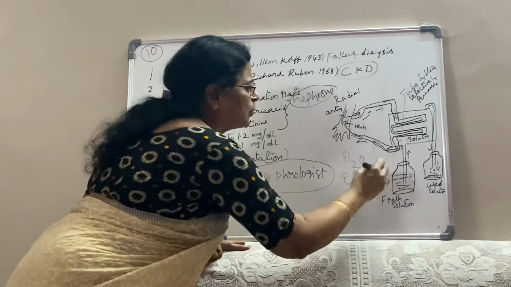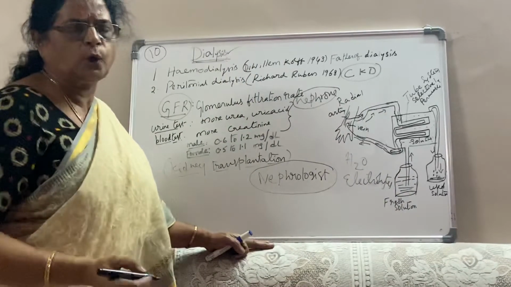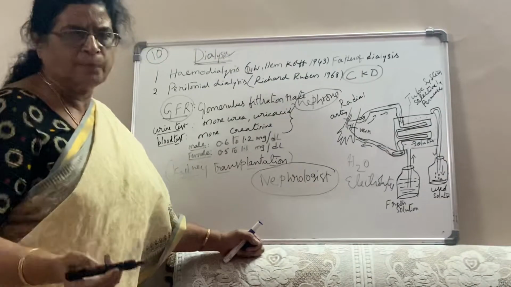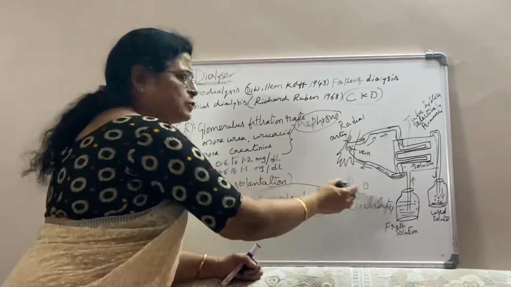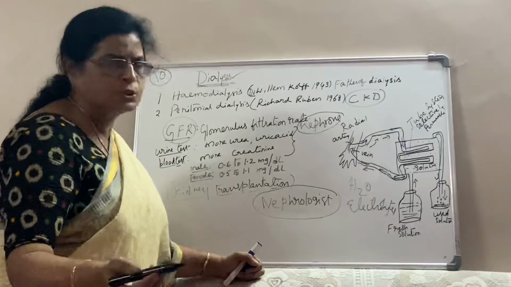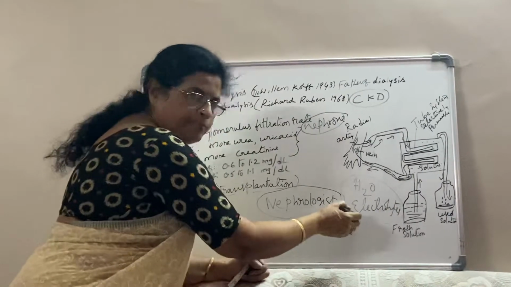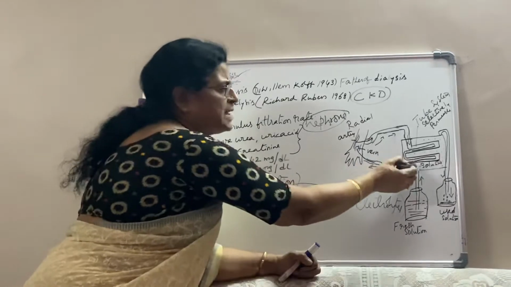So what are the electrolytes? Normally sodium chloride, sodium bicarbonate, magnesium chloride, calcium chloride, like that. Sometimes glucose, sometimes without glucose also. So this is called the dialytic solution. This is the dialytic solution placed in the tank.